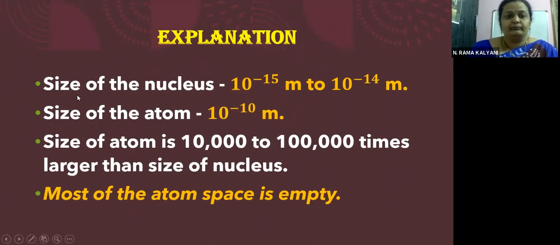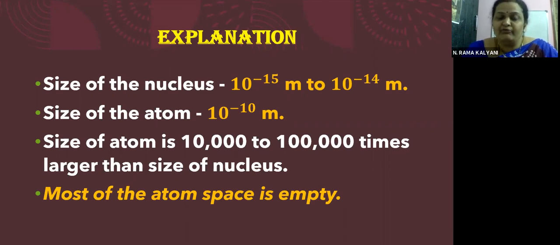So children, later in this experiment itself, the size of the nucleus was also calculated, as we will be seeing. The size of the nucleus came out to be 10 power minus 15 meters to 10 power minus 14 meters. Can we even imagine the size, children? 10 to the power of minus 15 meters, that is 1 divided by 10 to the power of 15 meters.